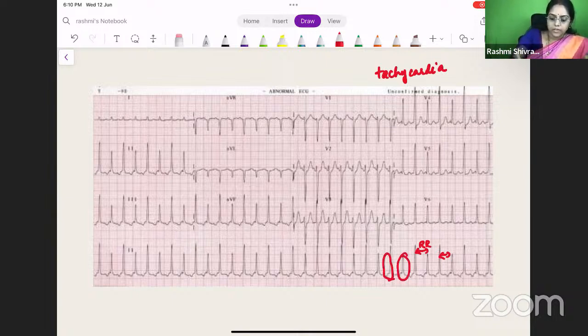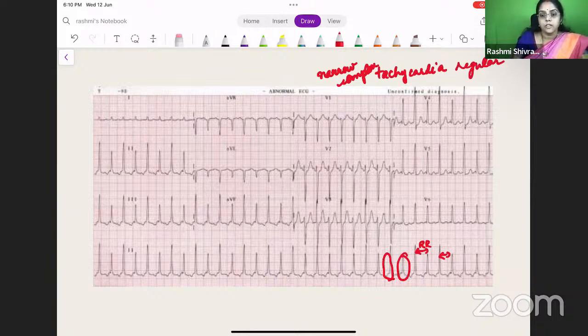It is a narrow complex, so it is a narrow complex regular tachycardia. This is a PSVT, paroxysmal supraventricular tachycardia.